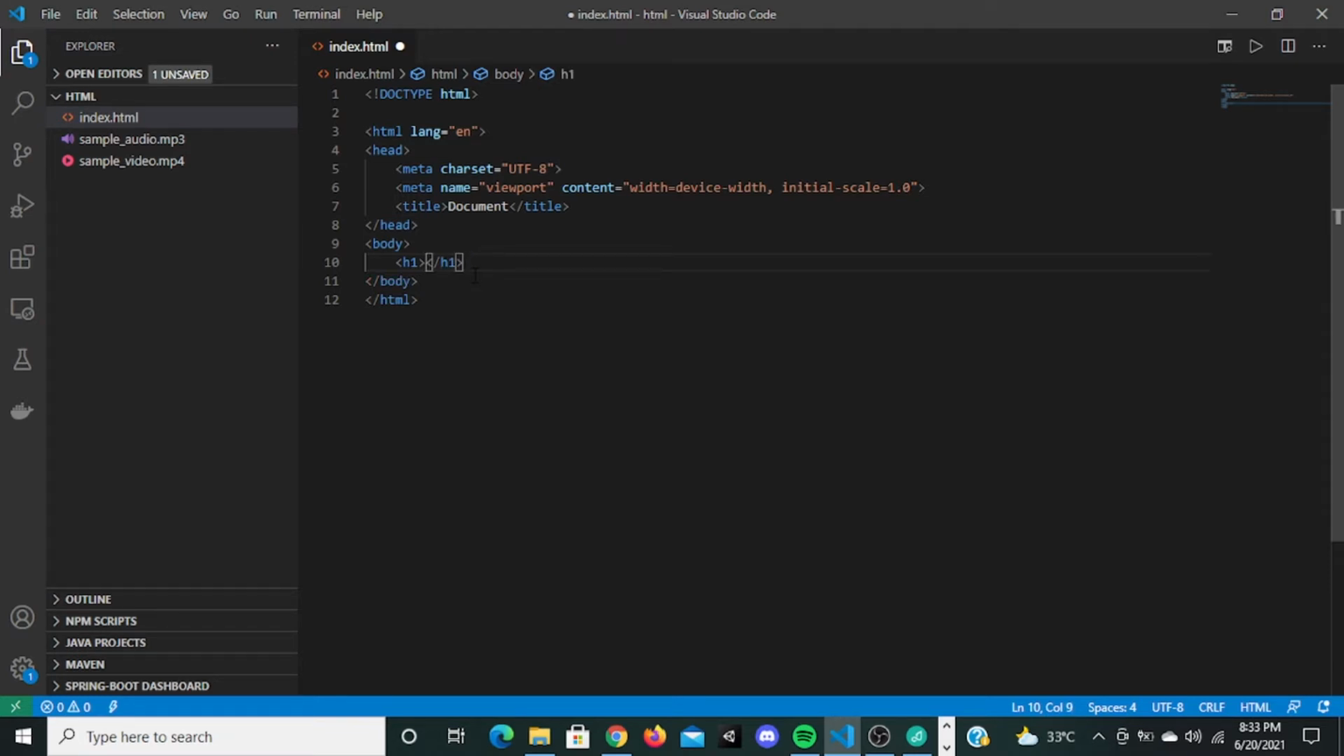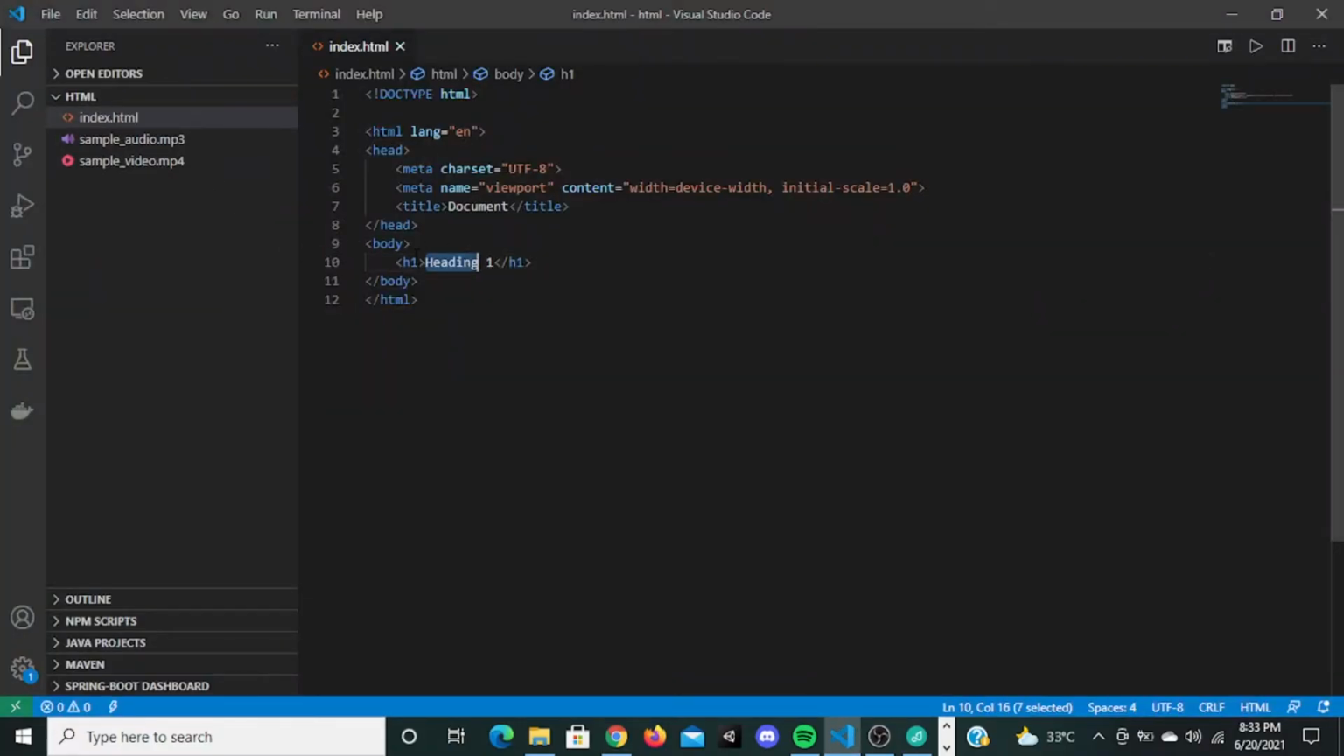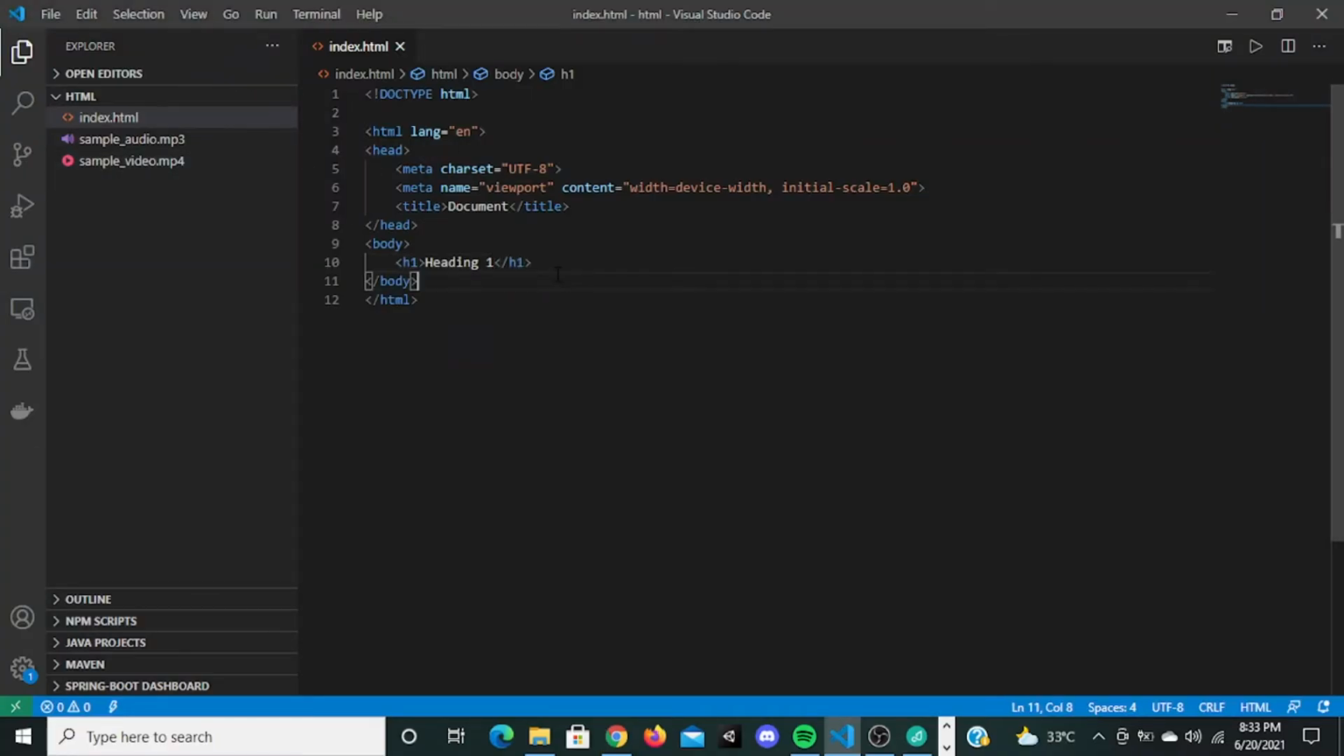This is the highest preference header tag. If I put here heading 1 and save it, and I go here and refresh it, see, this is a heading now. Just putting this text inside this tag transforms it into a heading like this. Now there are 6 different tags, so let's see all those tags.